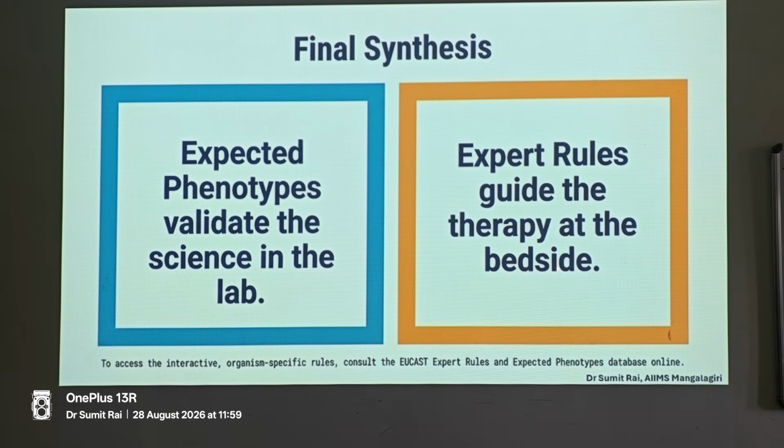All right. So the purpose is to show why you should not take only one single guideline as the final authority. Go for EUCAST expert rules, EUCAST expected phenotypes, EUCAST guidance documents, EUCAST breakpoint tables, EUCAST dosings. All these things are separately given in EUCAST. The only issue is that they have to be a little hunted. You have to search a lot on EUCAST, take them down, and then use them as the guideline.